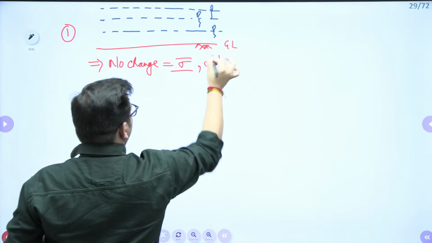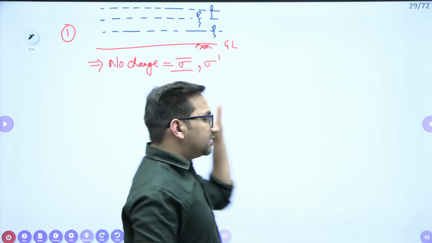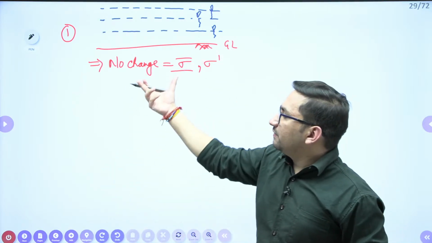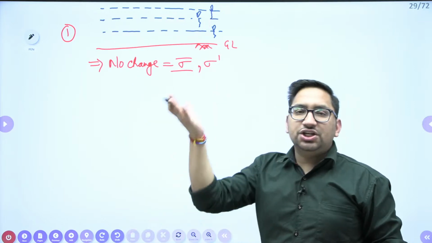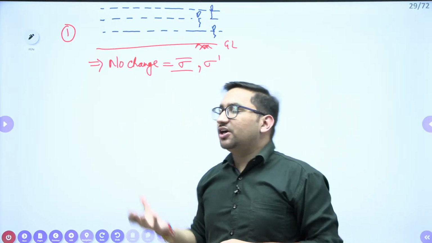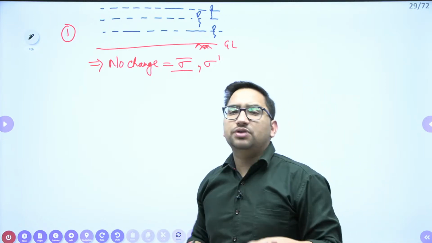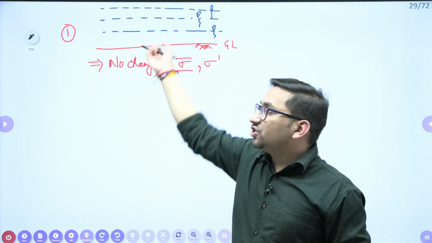So sometimes effective stress you can write like this. In some books, you will also find this symbol. So both are the symbols used for effective stress. So this is the first concept we have discussed. If there is any change in the water table above ground level, there will be no change in the effective stress, right?